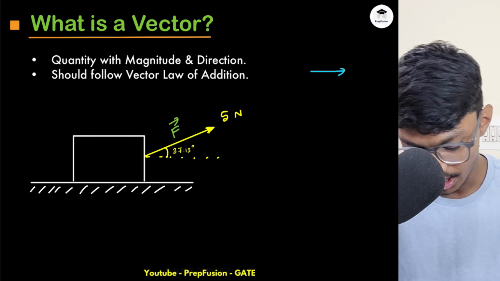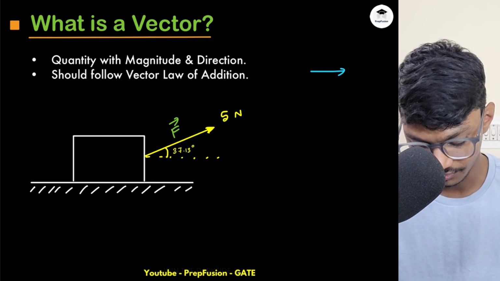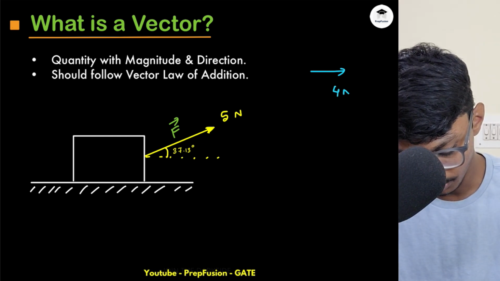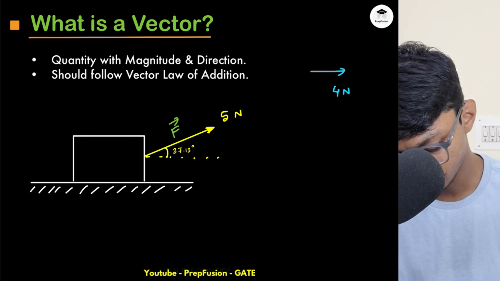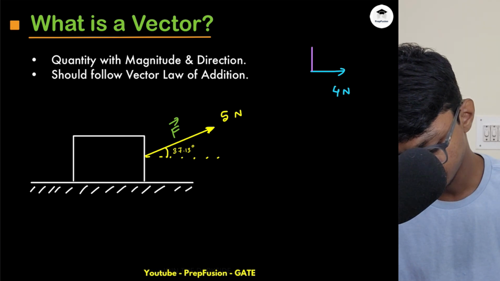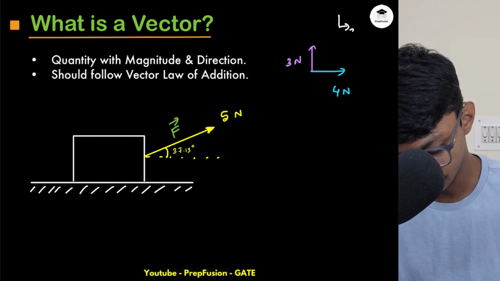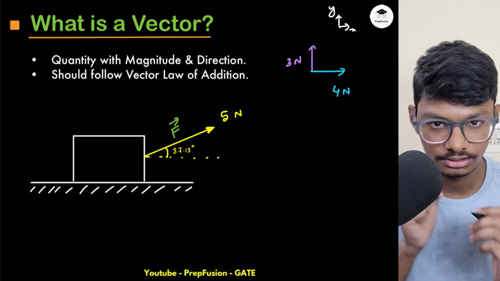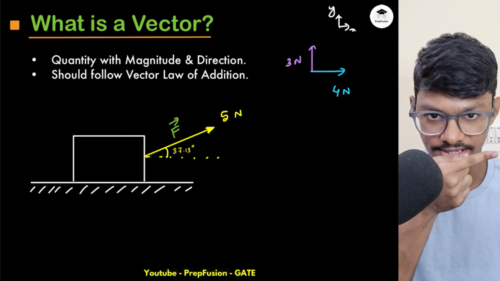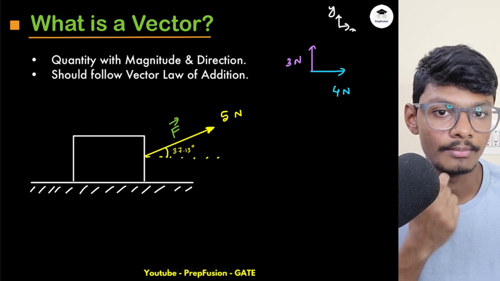In the x direction, I'm applying a force of 4 Newton, and in the y direction, the perpendicular direction, I'm applying a force of 3 Newton. So if I'm applying 4 Newton in the x direction and 3 Newton in the y direction, can you tell me the resultant force?